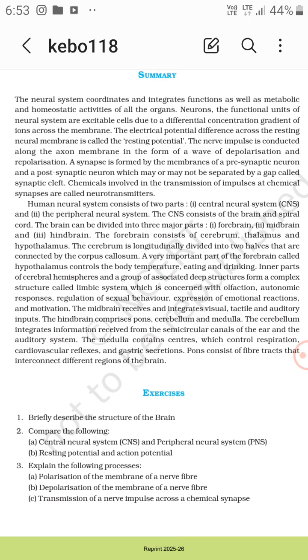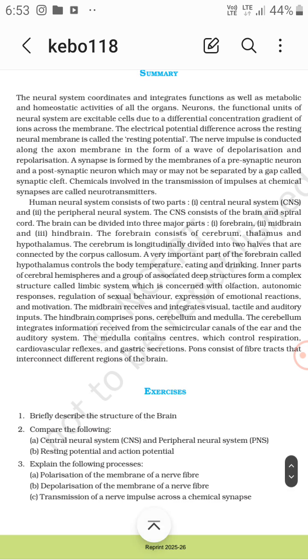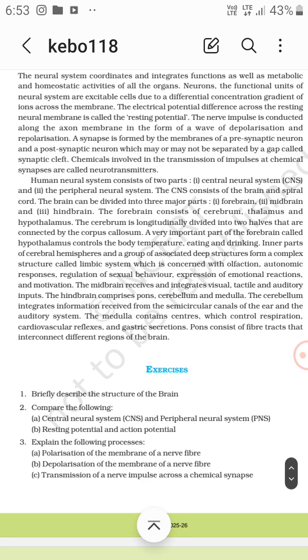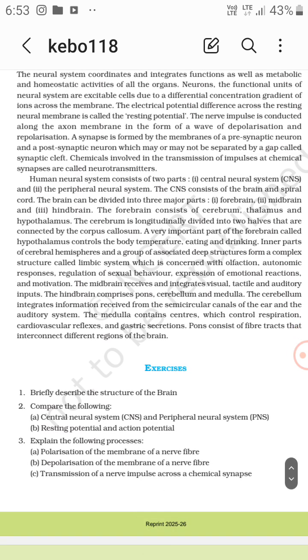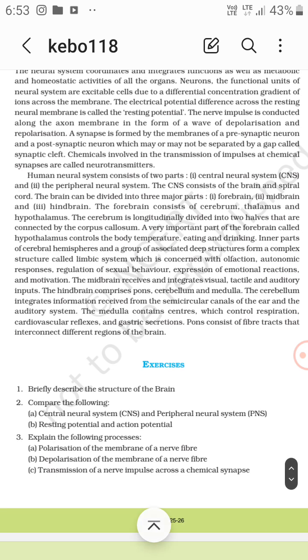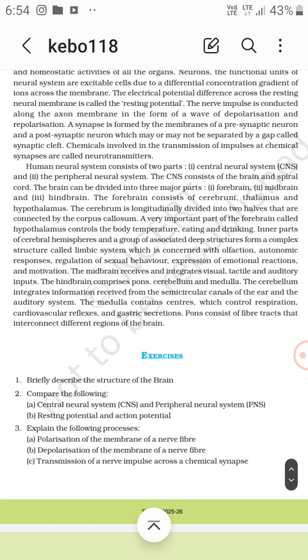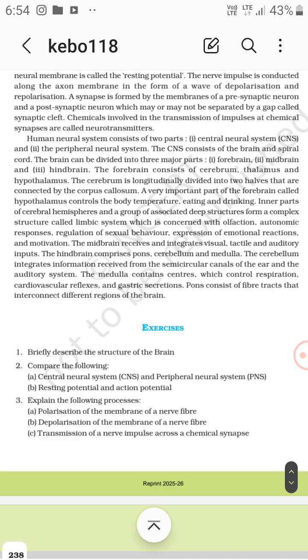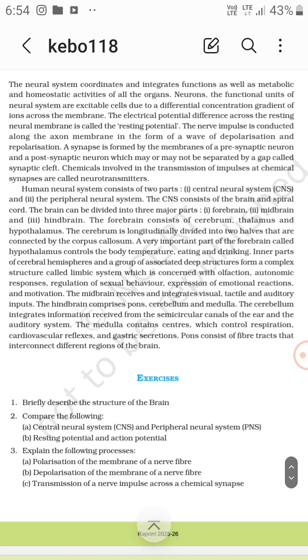The cerebellum integrates information received from the semicircular canals of the ear and the auditory system. The medulla contains centers which control respiration, cardiovascular reflexes, and gastric secretions. Very important. The pons consists of fiber tracts that interconnect different regions of the brain.